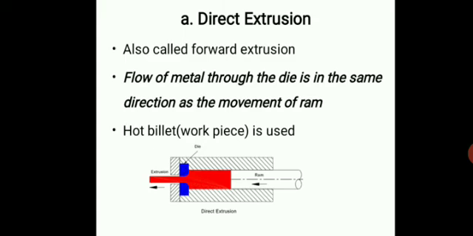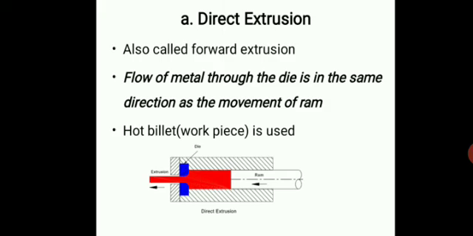The first one is direct extrusion. In direct type, the flow of metal through the die and movement of ram are in the same direction. As in the figure, you can look at the figure. Here the workpiece is a hot billet, that is why it is shown in red color, meaning it is heated above recrystallization temperature, and this process requires high pressure. And here both ram and workpiece are moving in the same direction.